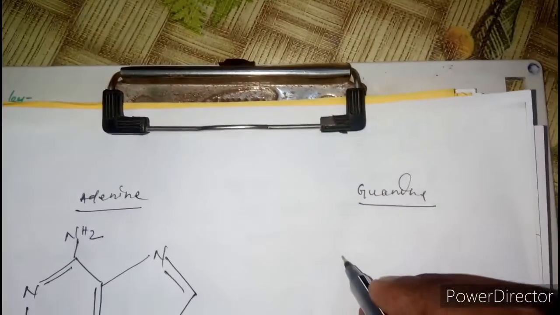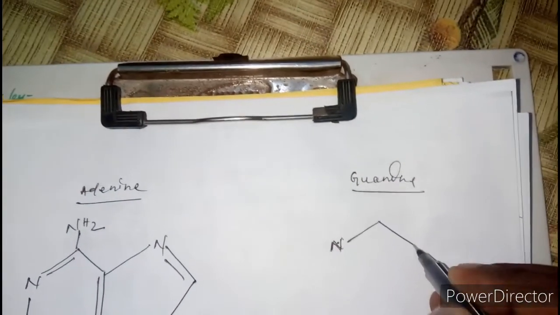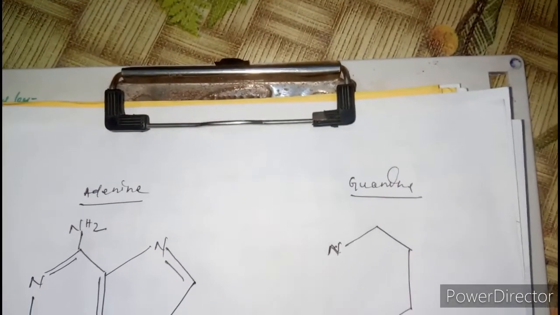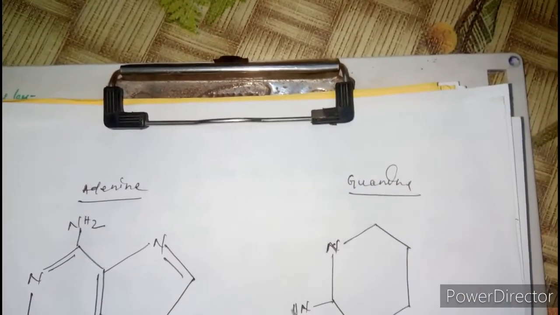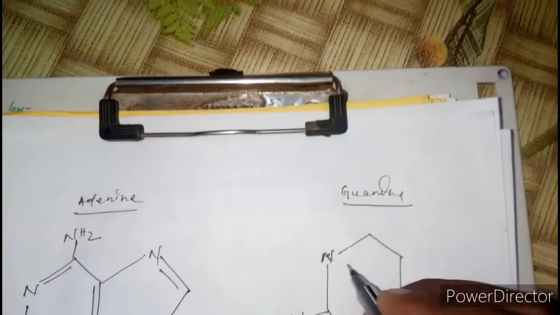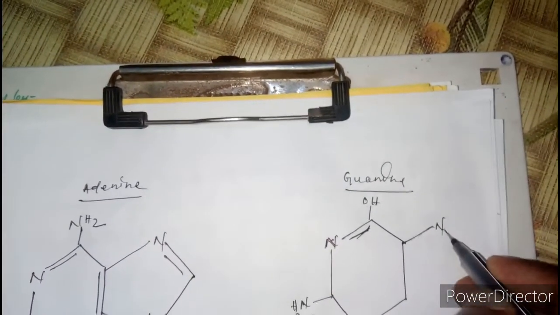Now let's draw the structure of guanine. Amino group will be here. Here will be the OH group. Here will be the nitrogen group.